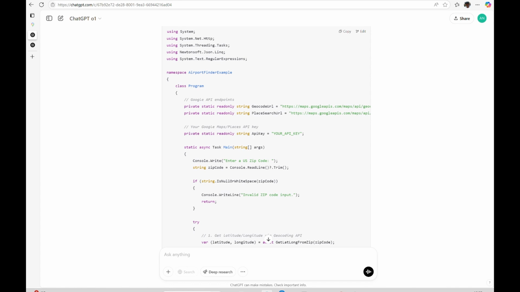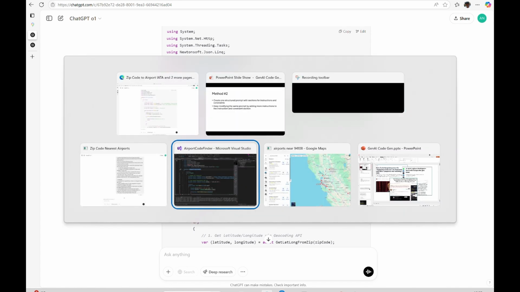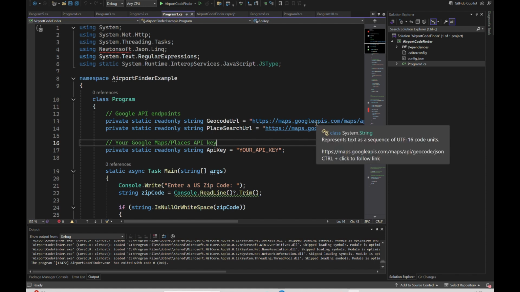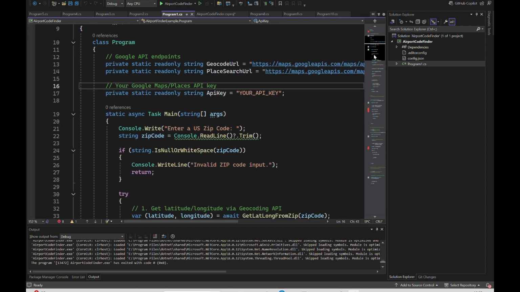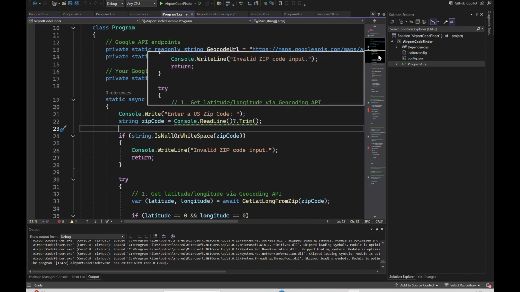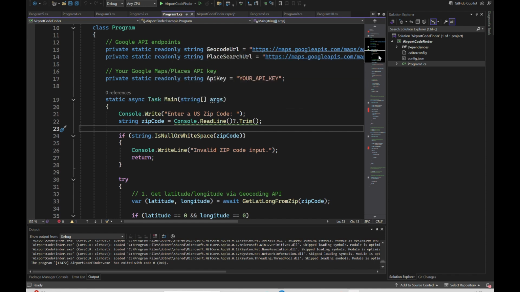So switching to my Visual Studio here. It has taken two APIs, the geocode API and the place search API from Google Maps. And then it has done some very simple things. It has taken an input, but it hasn't done a lot of validation on the input, which I think it could have. I would definitely need more validation on the input, but okay, that's a small thing to implement. So we'll see.